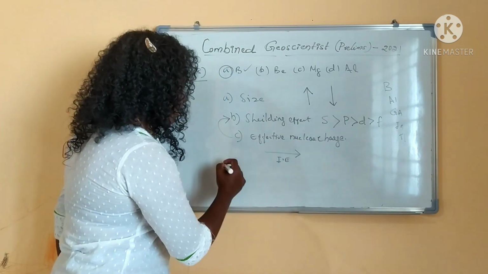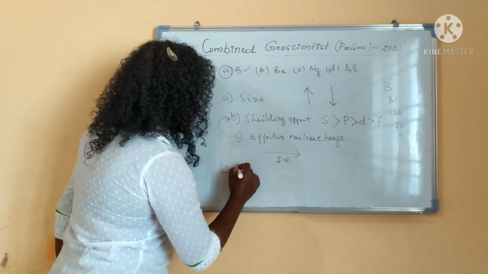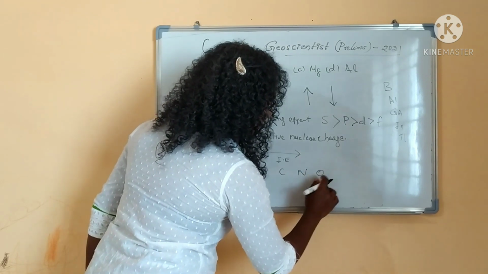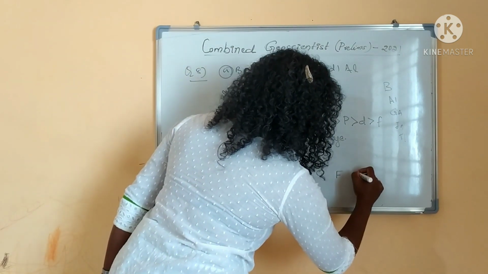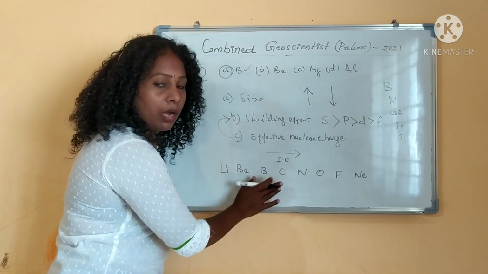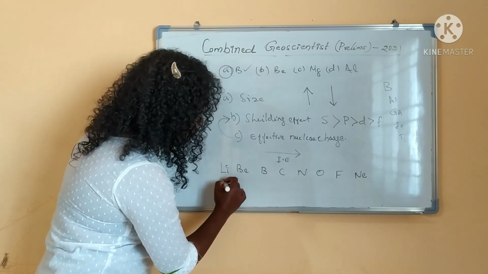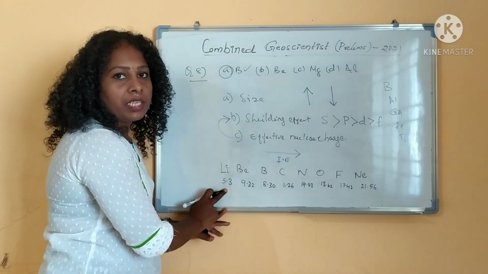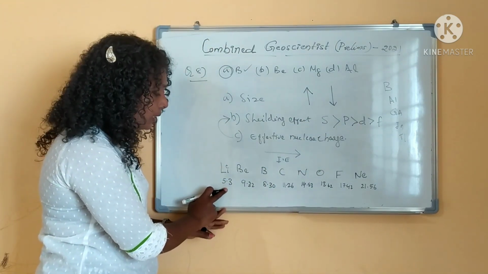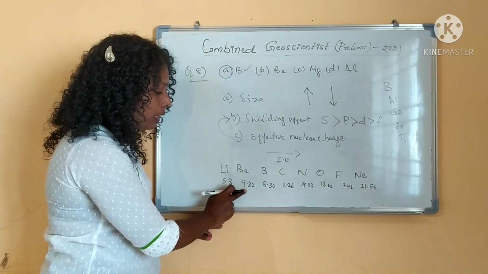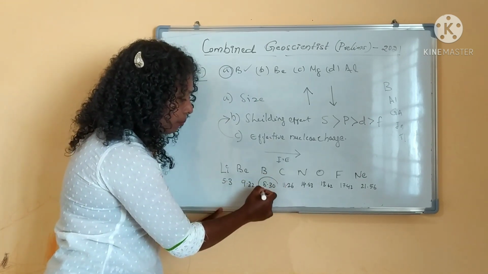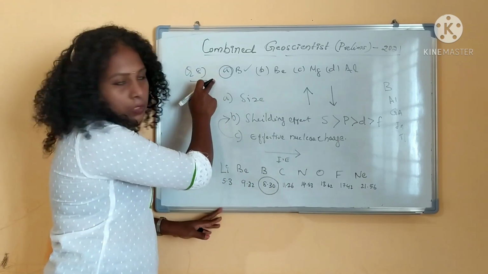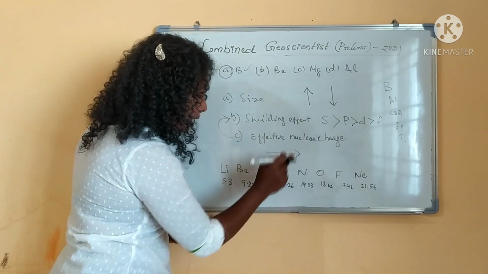So we will see first lithium, beryllium, boron, carbon, nitrogen, oxygen, fluorine, then neon. Along the period, how it is behaving, we will see. Lithium is having 5.3, this is the first ionization energy I have written, and beryllium is 9.3, and here boron is having somewhat less first ionization energy. The question is about second ionization energy, I have written all first ionization energy.